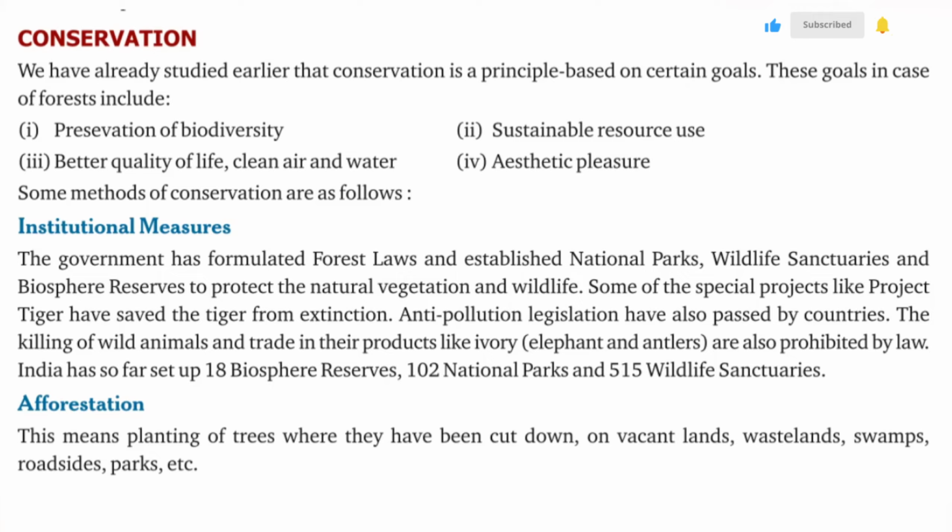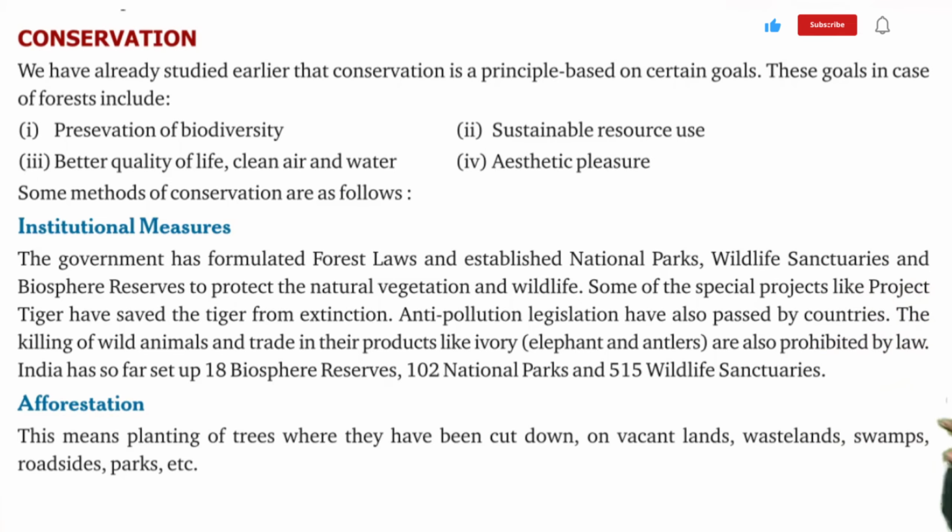Some of the special projects like Project Tiger have saved the tiger from extinction. Anti-pollution legislation has also been passed by the countries. The killing of wild animals and trade in their products like ivory, elephant tusks, and antlers are also prohibited by law. India has so far set up 18 biosphere reserves, 102 national parks, and 515 wildlife sanctuaries.